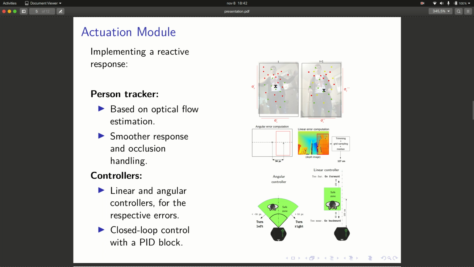So this is used to evaluate whether the person is inside the safe zones or not. And if required, the robot will move itself. These movements are not directly sent to the motors, but are passed through a closed loop control using a PID block. This allows avoiding overshooting and too slow responses.